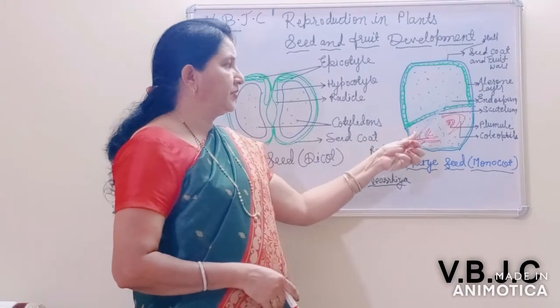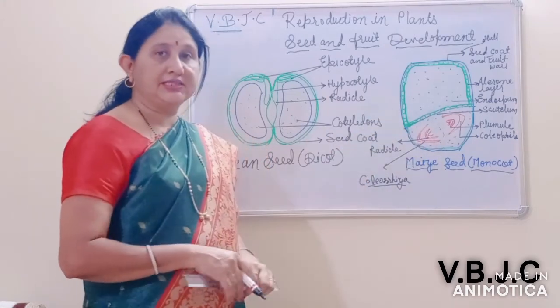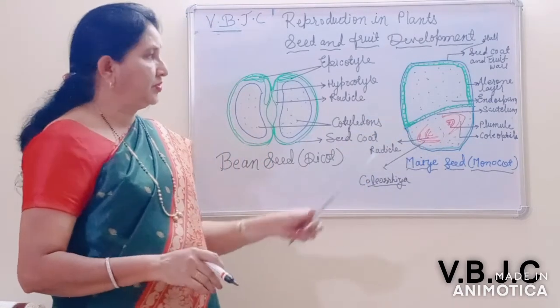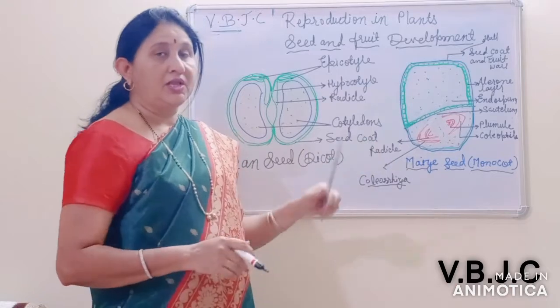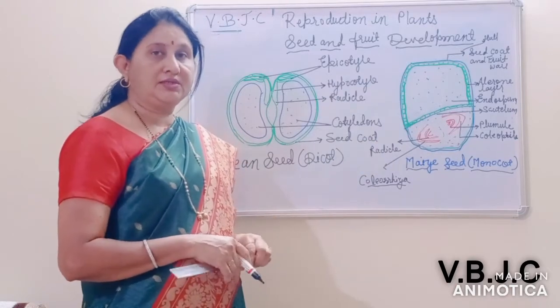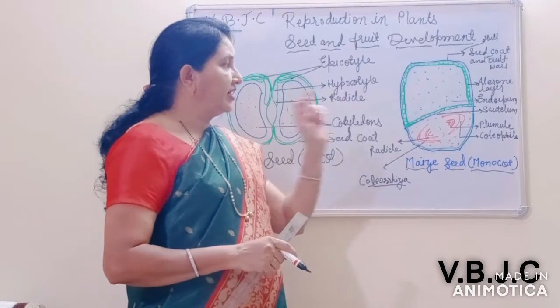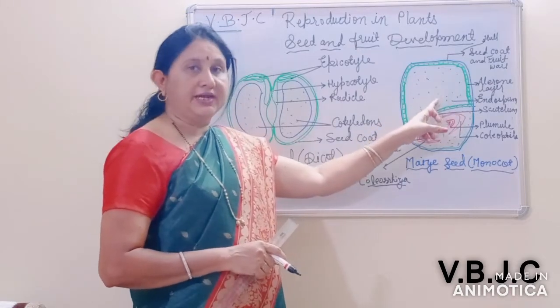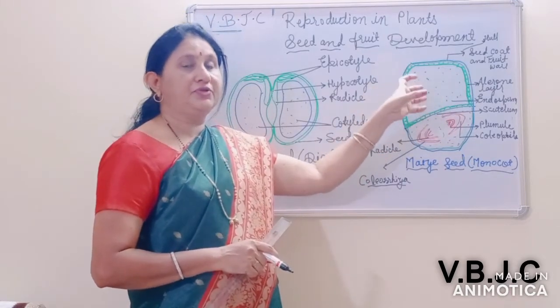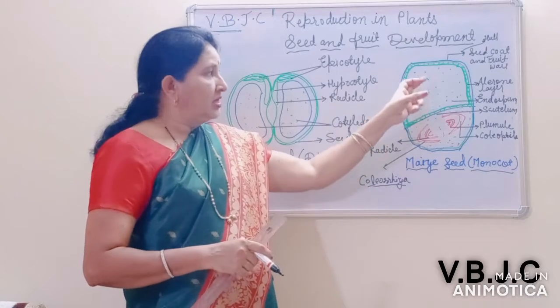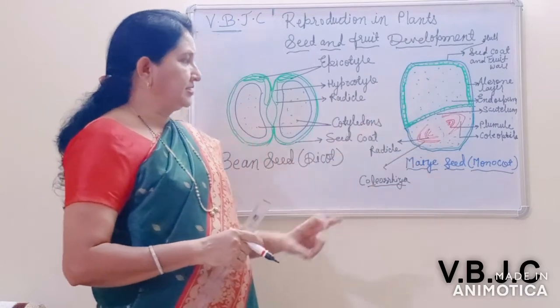Now this is an endospermic seed. The endosperm remains in the seed. Why does the endosperm remain in the seed? Because the endosperm is not completely absorbed by the developing embryo. That's why the endosperm remains inside the seed as a reserve of food material. So this is about the maize seed.